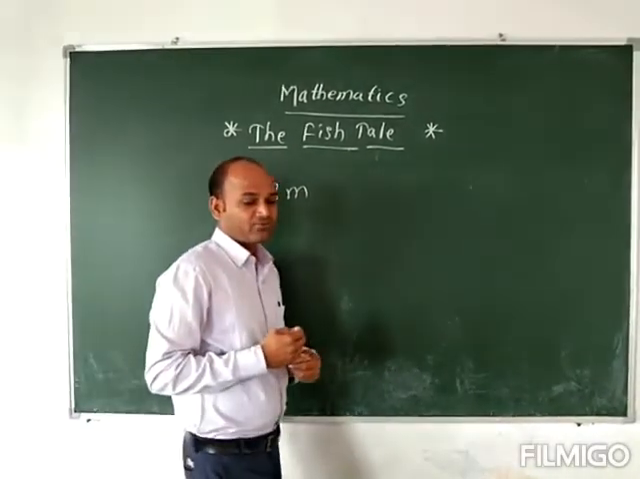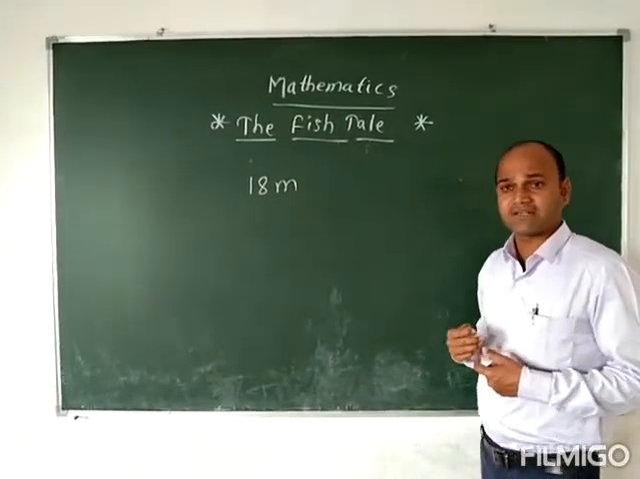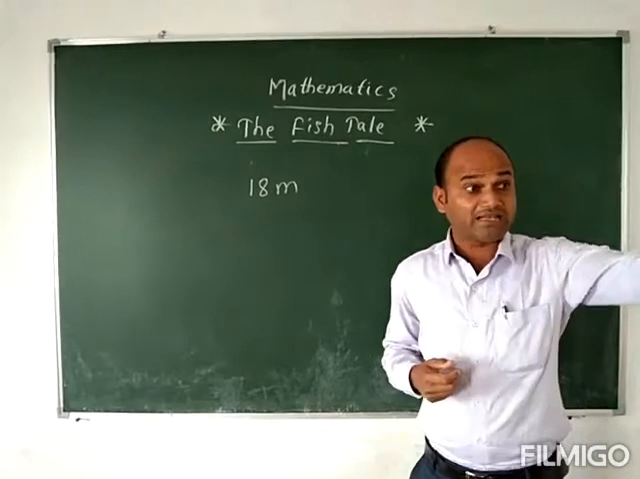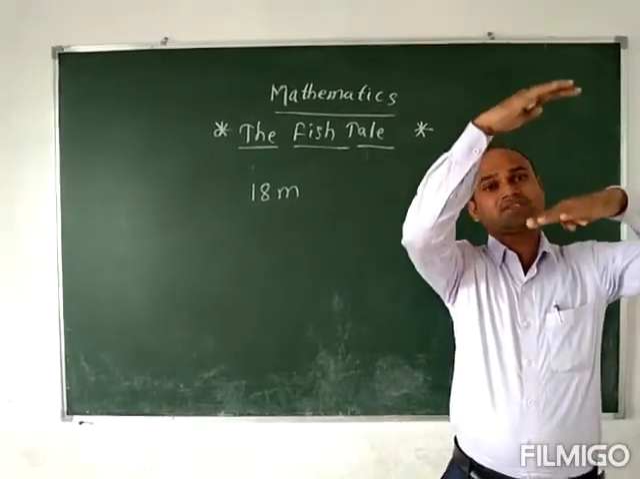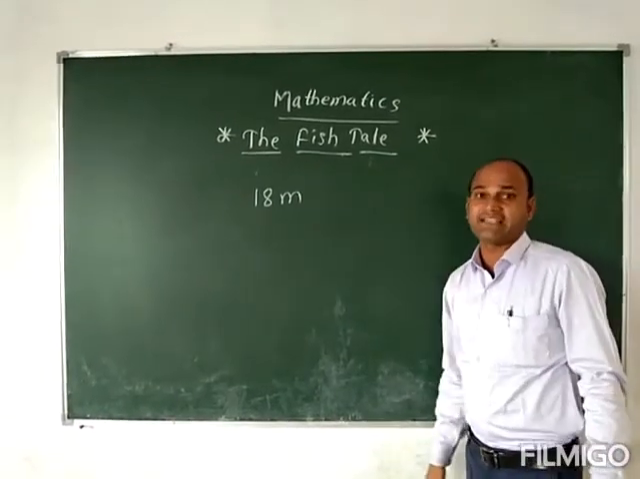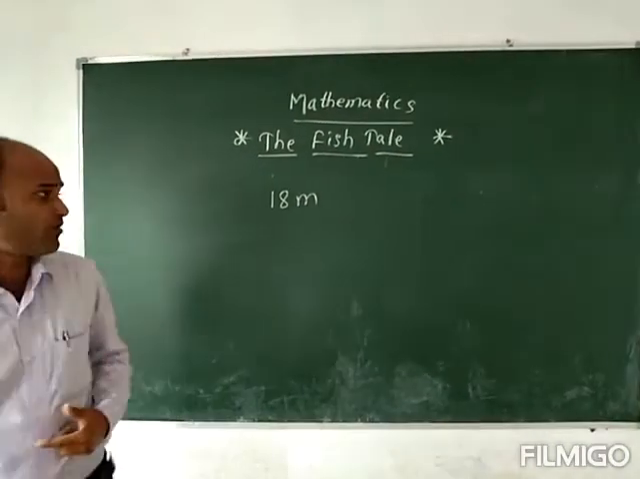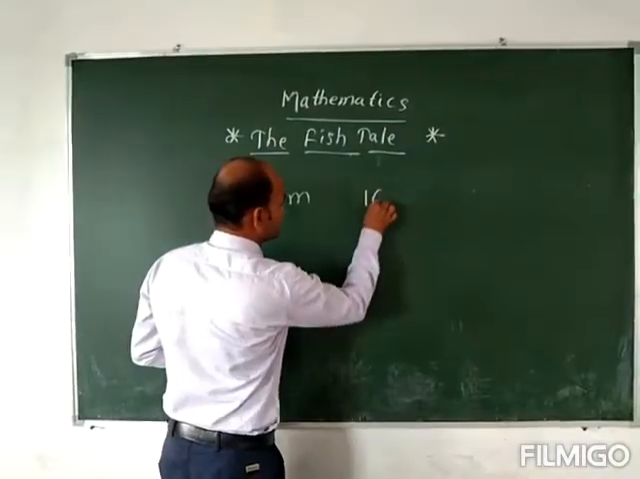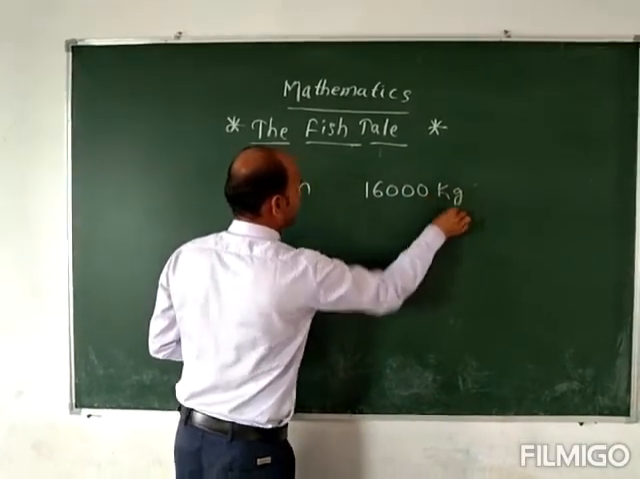18 meter long is nothing but around 12 children we can stand one upon one. The 12 children can stand one upon one. That much of height becomes this 18 meter long. And what is the weight? How much weight? It weighs around 16,000 kg. Kg means kilogram.